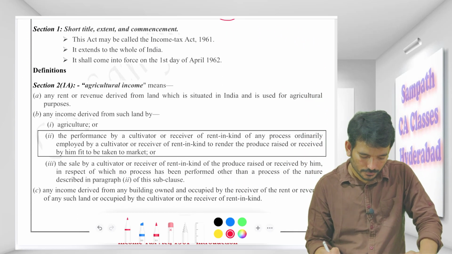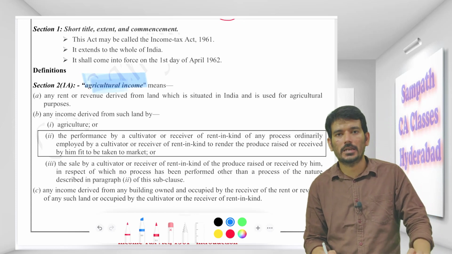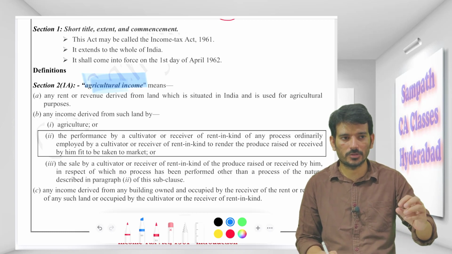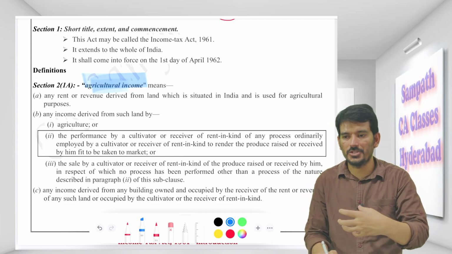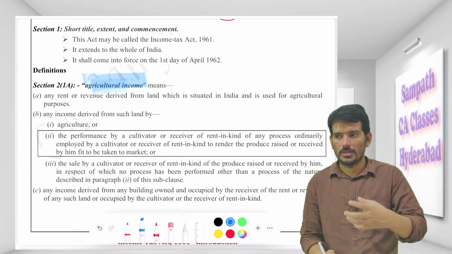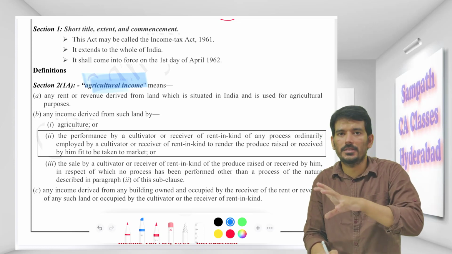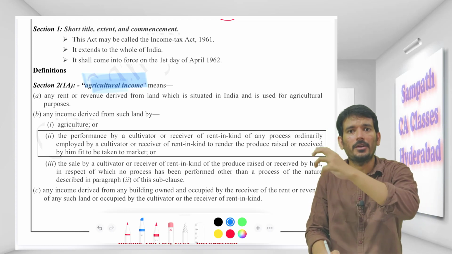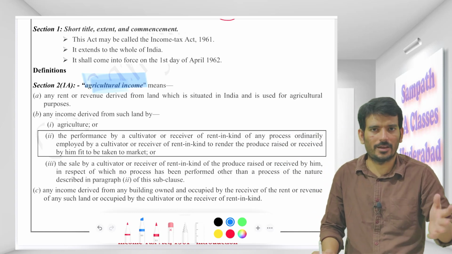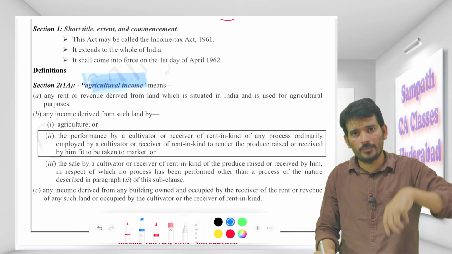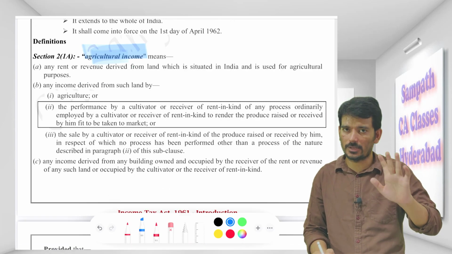Okay. And coming to the next one, agricultural income. When I say agricultural income, this point is a little bit important, because we have an exemption also, 10(1). What it says is, I have a land in my village and I am using it for agricultural purpose. Either I am cultivating on my own, or I am using the labor of someone else, still it is an agricultural income. Or maybe I'm giving that land to someone else who is using it for agricultural purpose, still it is an agricultural income for me and I'll not be paying tax on it. I'll repeat, either I'm using or someone else is using, but the purpose for which it is being used, that it is agriculture, has to be intact.